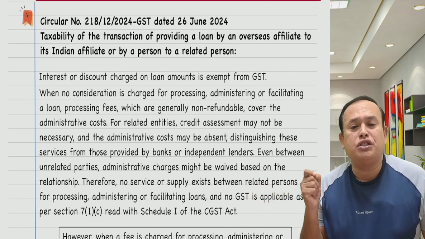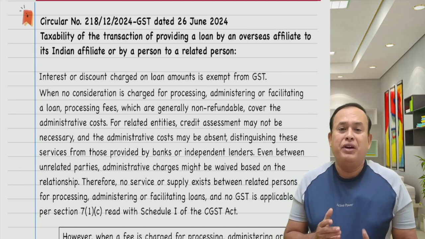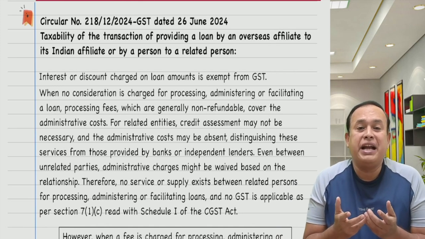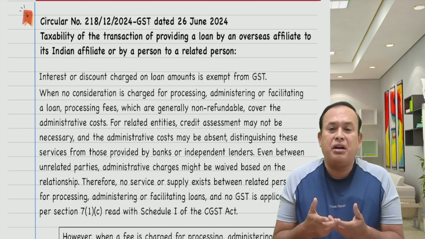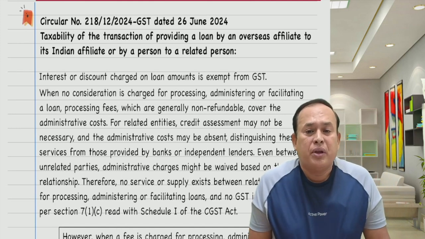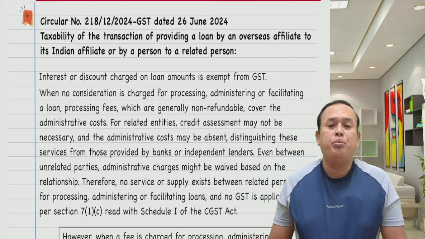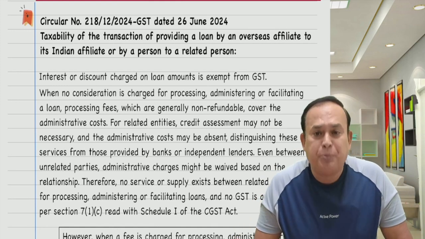Interest or discount charged on loan amount is exempted from the GST when no consideration is charged for processing, administering or facilitating a loan. Processing fees, which are generally non-refundable, cover the administrative cost. For related entities, credit assessment may not be necessary and the administrative cost may be absent.